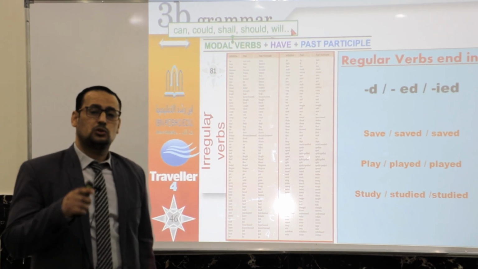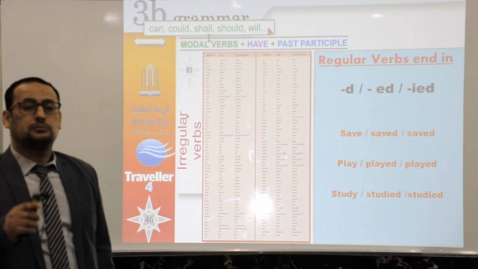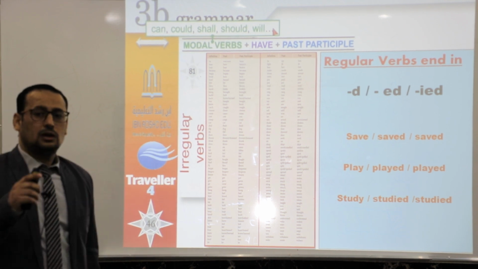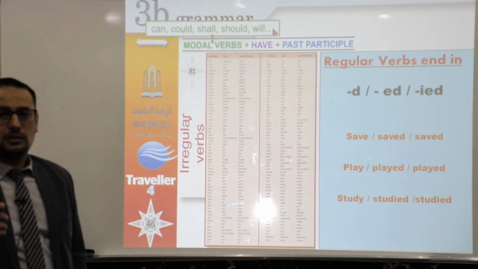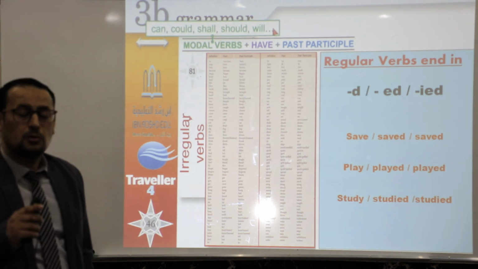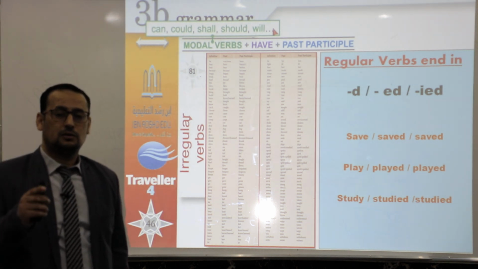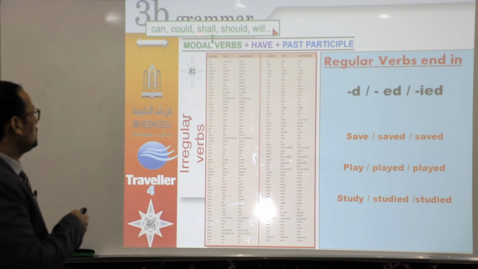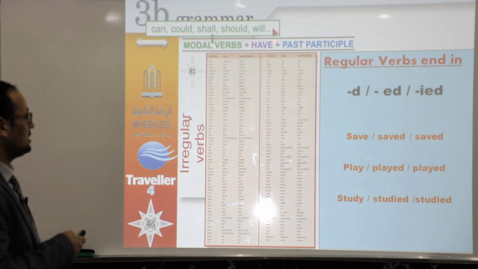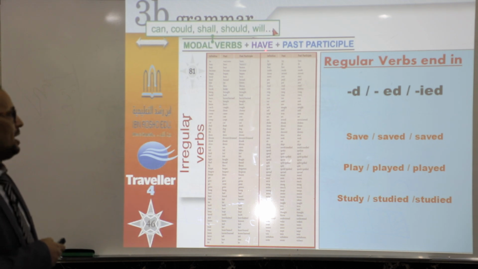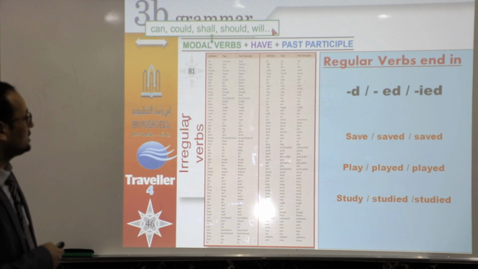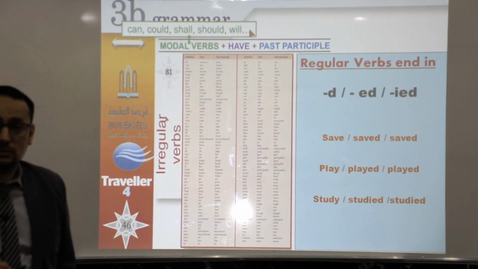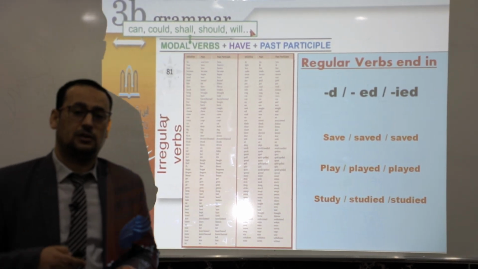As we said before, modal verbs must be followed by a verb. It can't come alone. So what is the form of the verb after modal verbs? The form of the verb after modal verbs is the infinitive. So modal verb plus have. Have is the infinitive of the verb to have. What comes after have? Past participle. What is past participle? The third form of the verb.